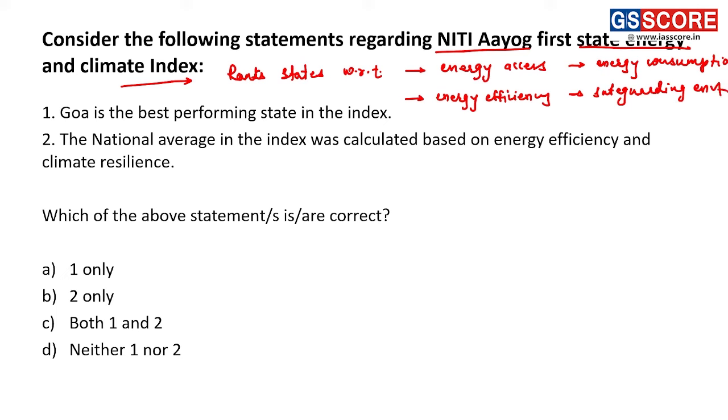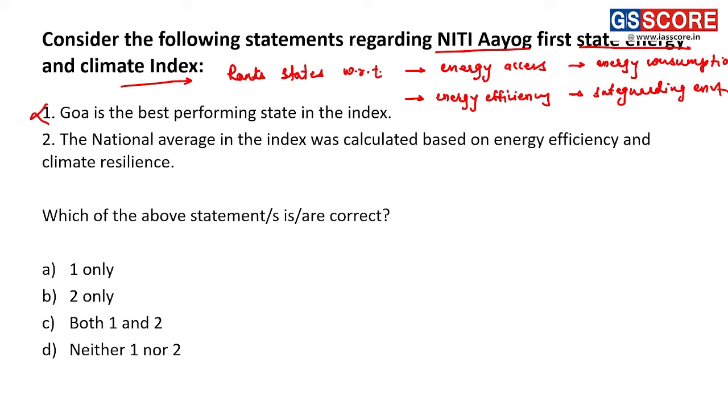So let us consider the statements. First statement, Goa is the best performing state in the index. This statement is incorrect. Because Goa, yes, it is best performing, but it is best performing amongst the smaller states. But if we consider the larger states, then it is Gujarat which is considered the best performing state in the index. And that's why the first statement is incorrect.